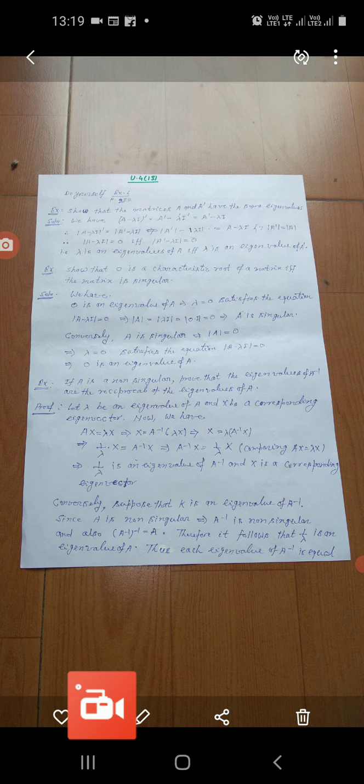It means A is singular. Okay, now conversely we can prove.